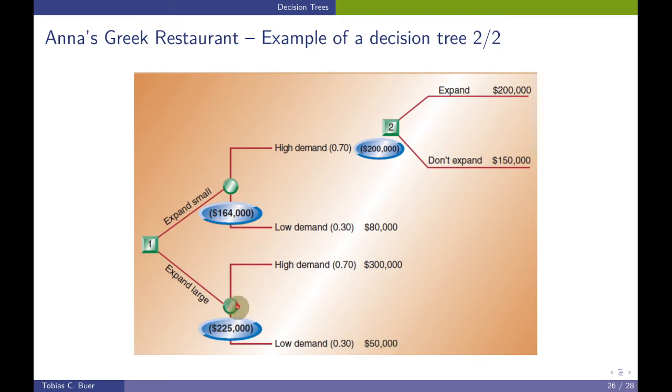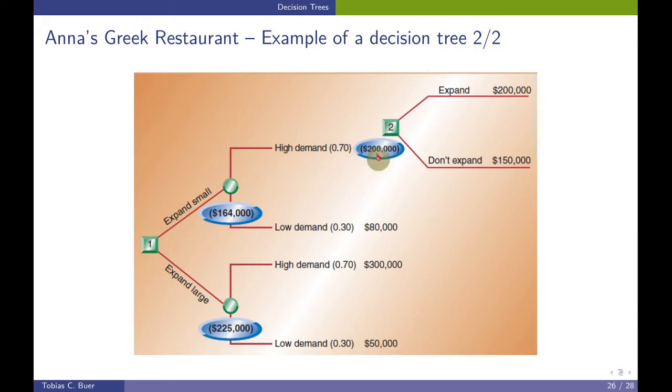We could have more chance events, 3, 4, 5, not only 2. However, the probabilities should always add up to 100%. Okay, let's consider the other alternative. Today we expand small, and then it turns out that the actual demand was low. We again have a chance event, and the profit will be $80,000. The other chance event is that the actual demand is high.